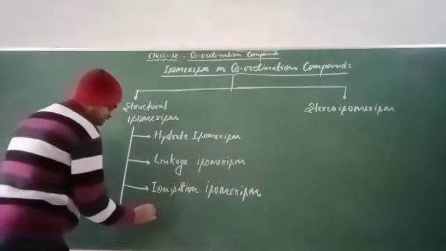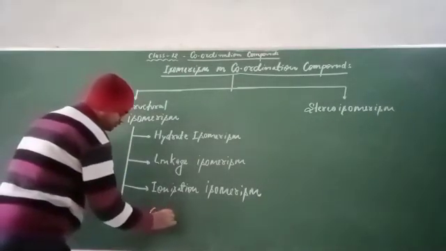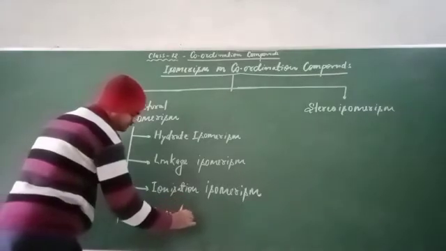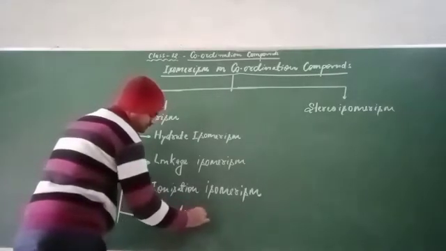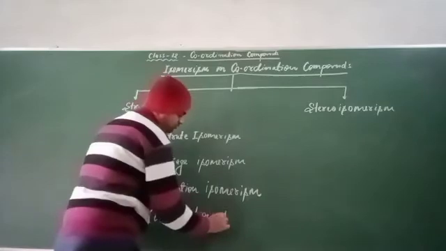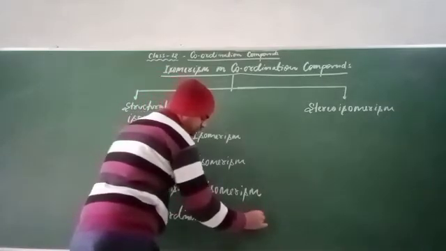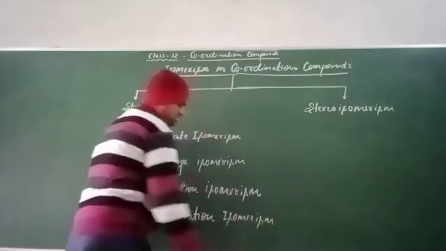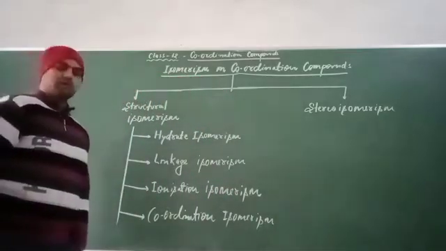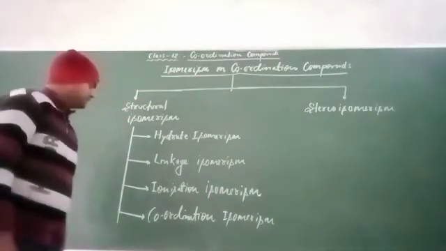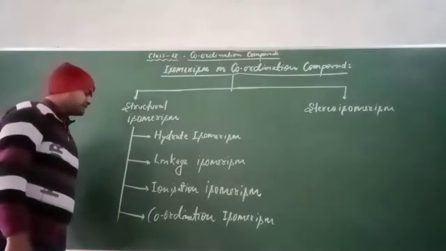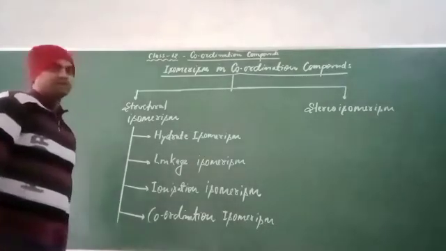The last one is coordination isomerism. So structural isomerism is of four types: hydrate, linkage, ionization, and coordination.